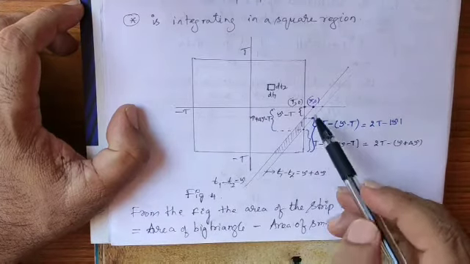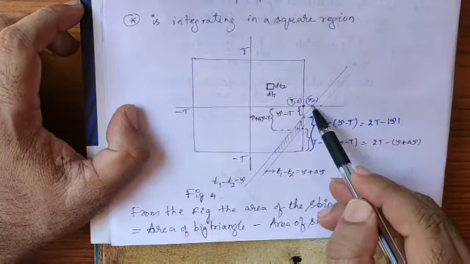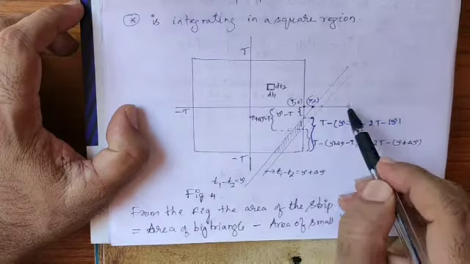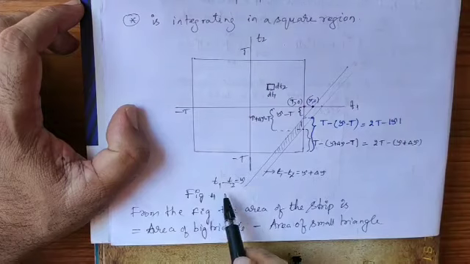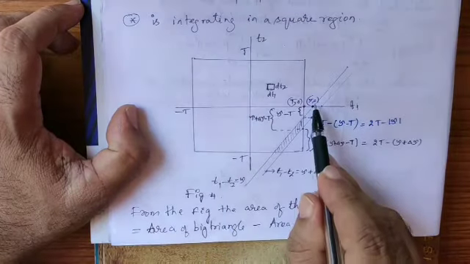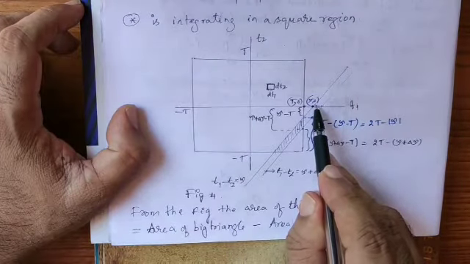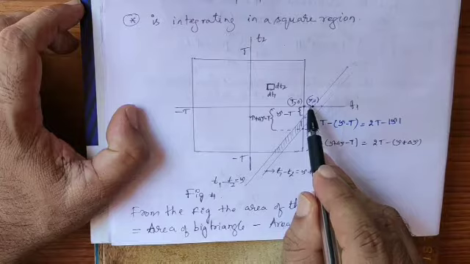Now what about this point? If you want to find this point, with axes t1 and t2, put t2 equal to 0 and you will find the point here. If t2 is equal to 0, then t1 is equal to tau.